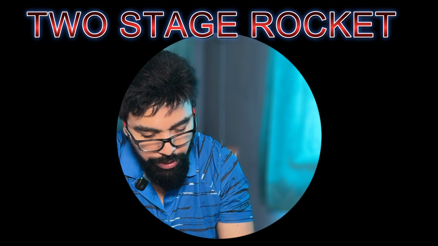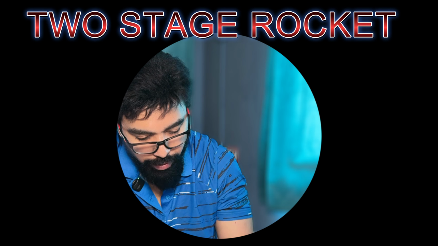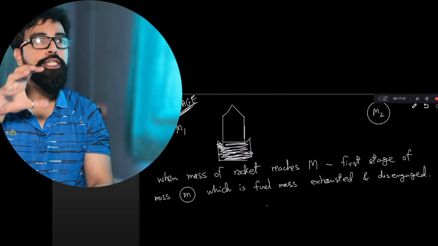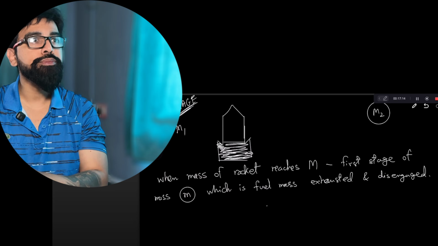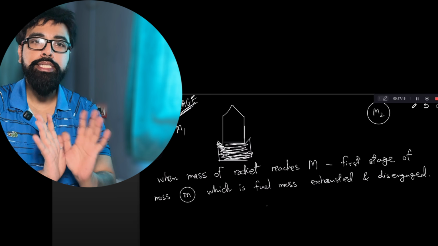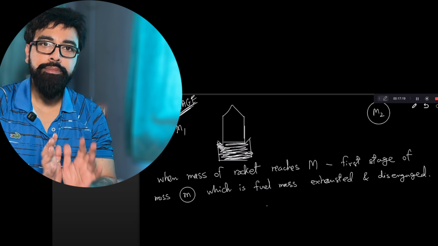So this is a 2-stage rocket. This 2-stage rocket initially has how much mass? m1, and then it keeps on burning the fuel and reaches the mass capital M. The moment it reaches the mass capital M after burning the fuel, the rocket disengages the fuel tank which has mass small m.